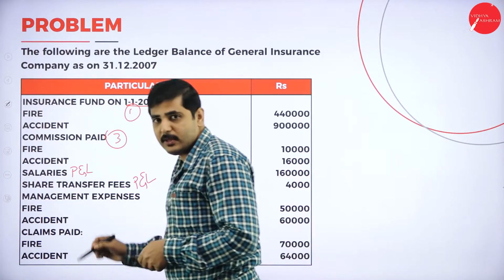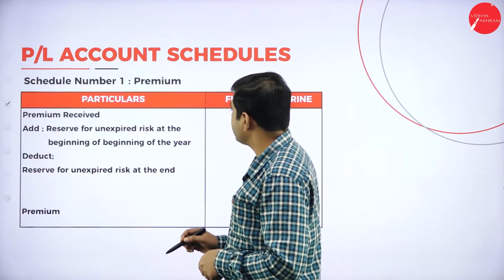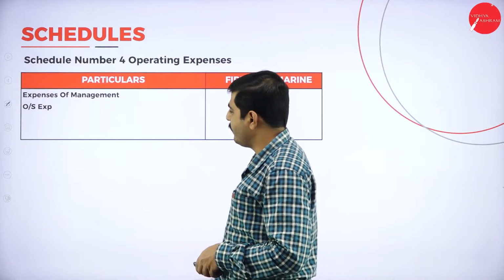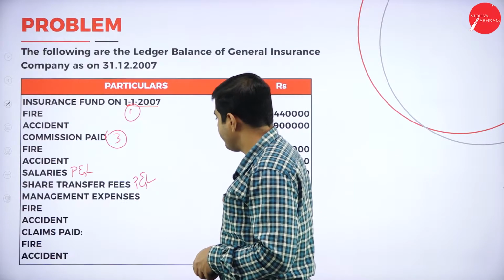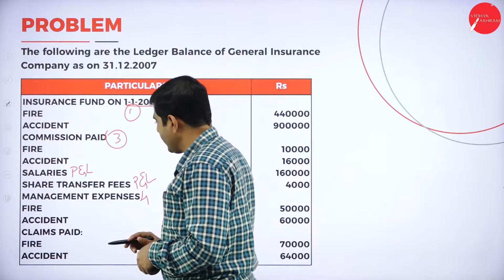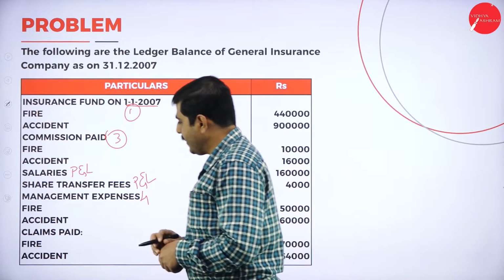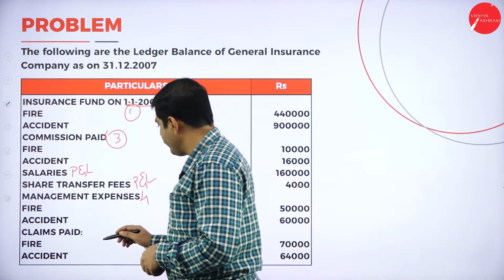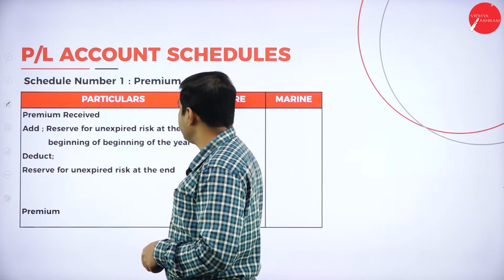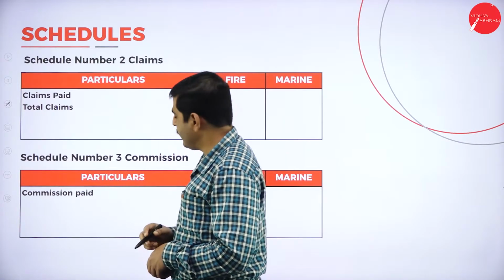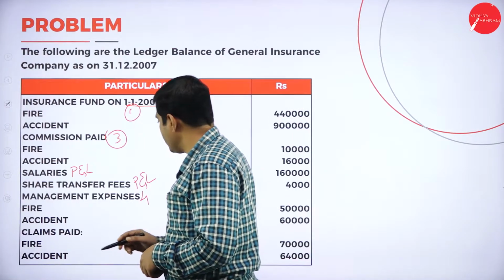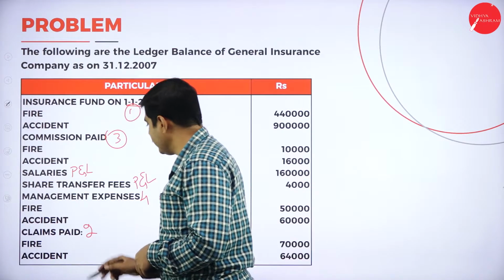Management expenses, operating expenses, schedule number 4, we have to show here. Next one, claims. Claims paid, schedule number 2. So we have to show claims paid in schedule number 2.